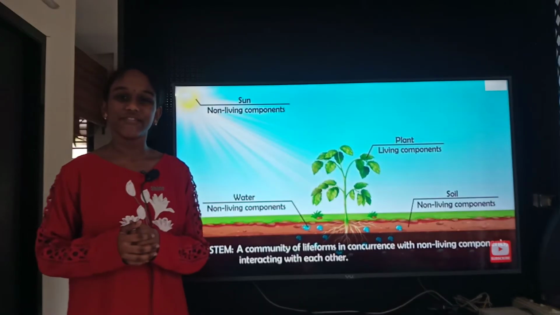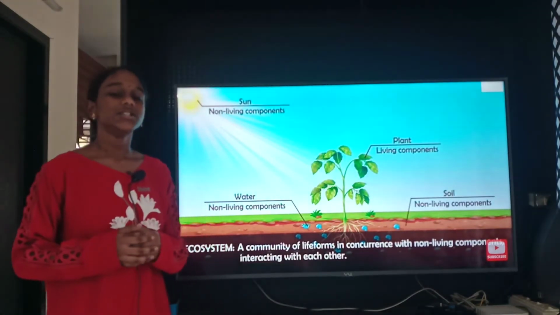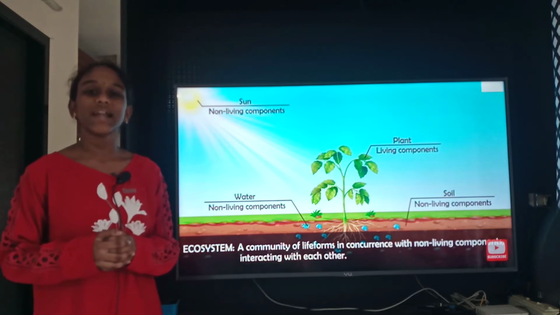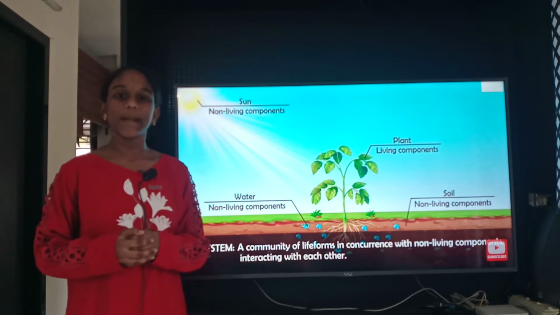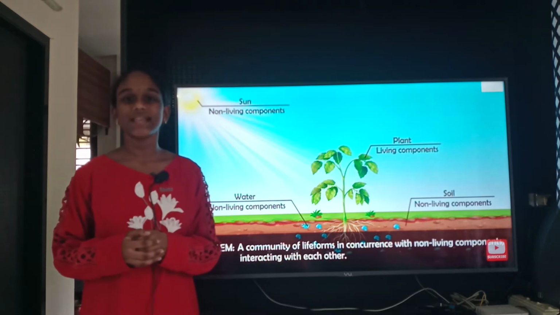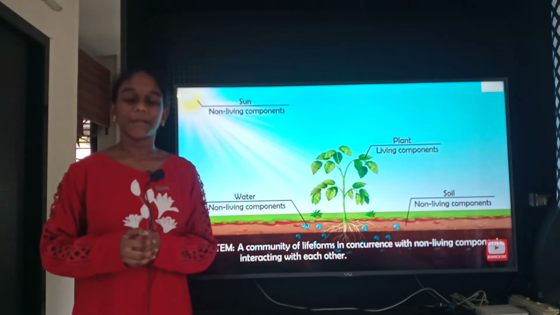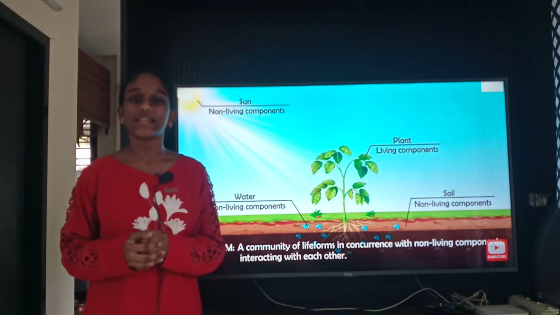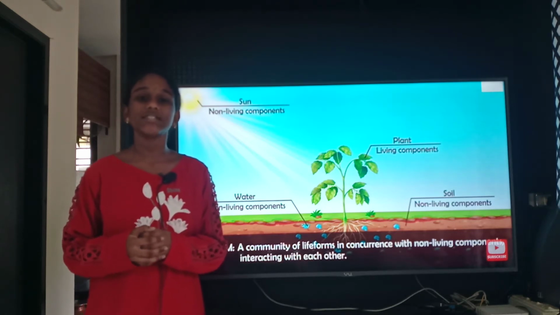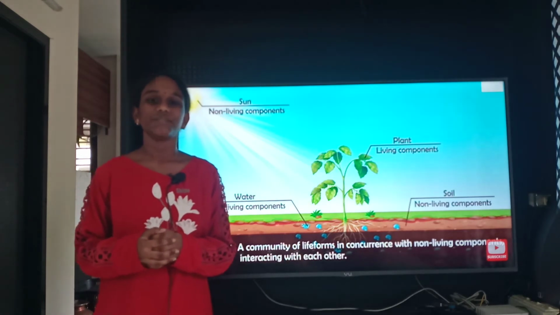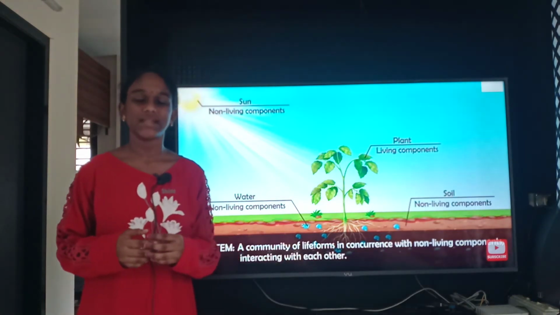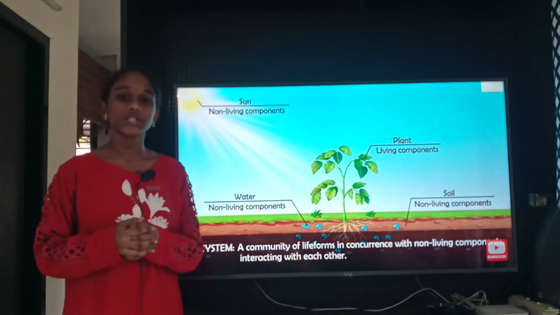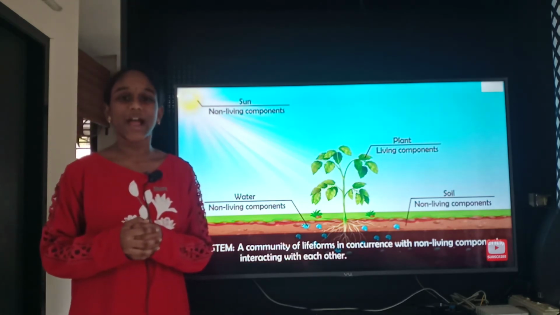Plant is a living component, and factors like soil, sun and water are non-living components. Plant can't live on its own. It is dependent on non-living components like sun, water and soil. In our surroundings, there are different types of living and non-living components coexisting. They are constantly interacting with each other. This is what an ecosystem is. Ecosystem: a community of living forms coexisting with non-living components and interacting.